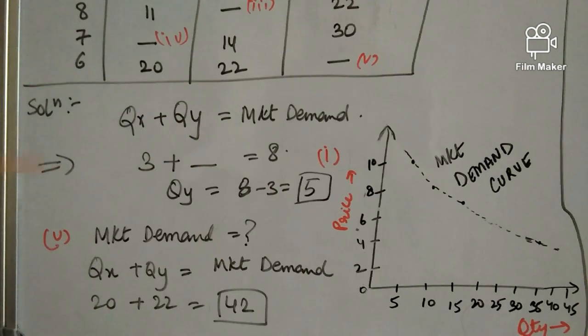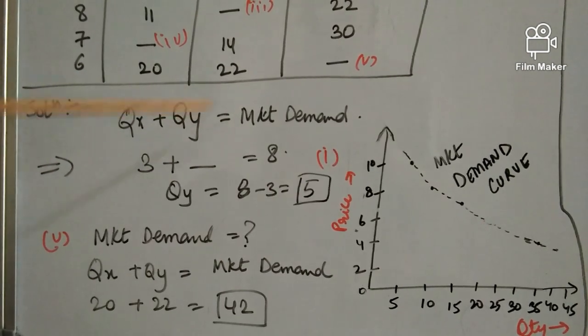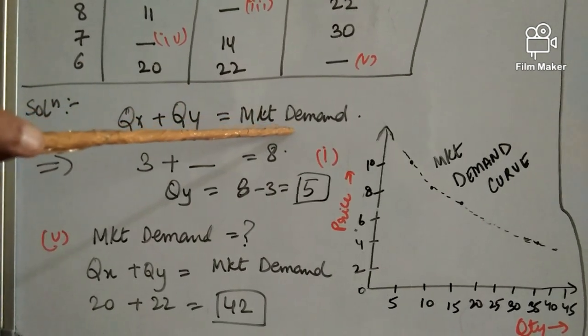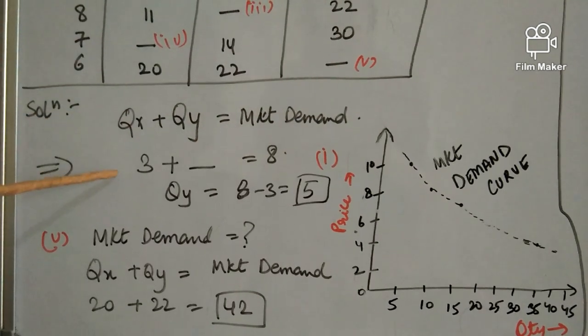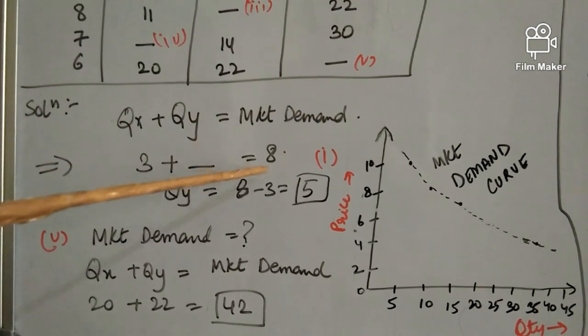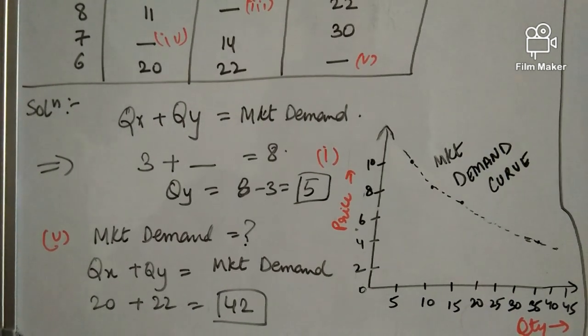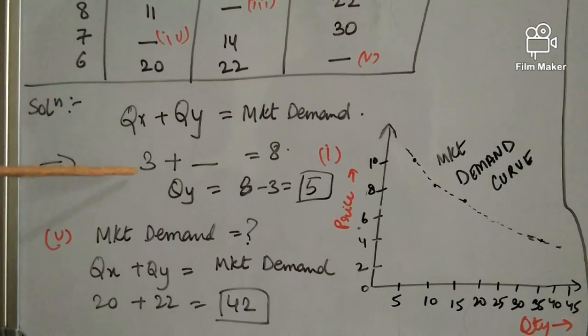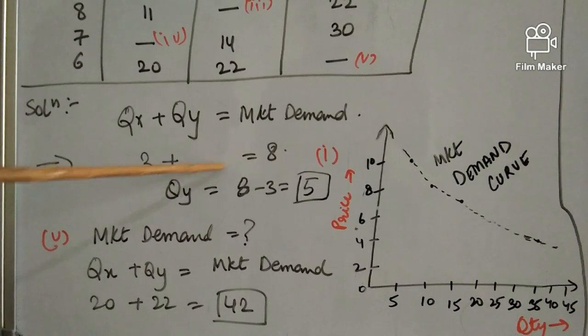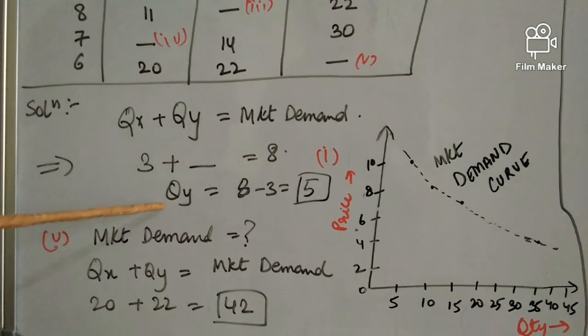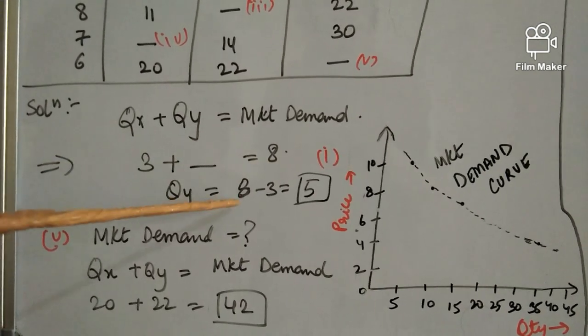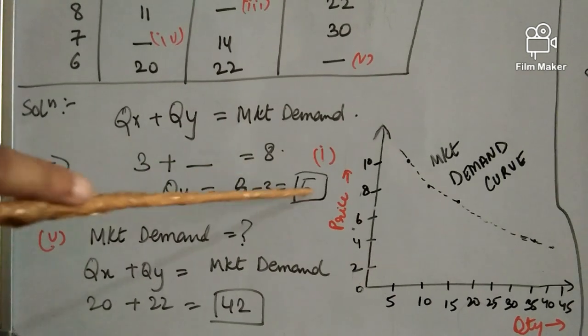If we add up both of their quantities, that will give us the market demand. Okay. So, X was given, Y we need to find out, and market demand is given. It's very simple maths. You need to put in the values. The quantity of X was 3, Y we don't know, market demand is 8. Putting all the values, what will be the value of QY? 8 minus 3, I'll get 5 units.